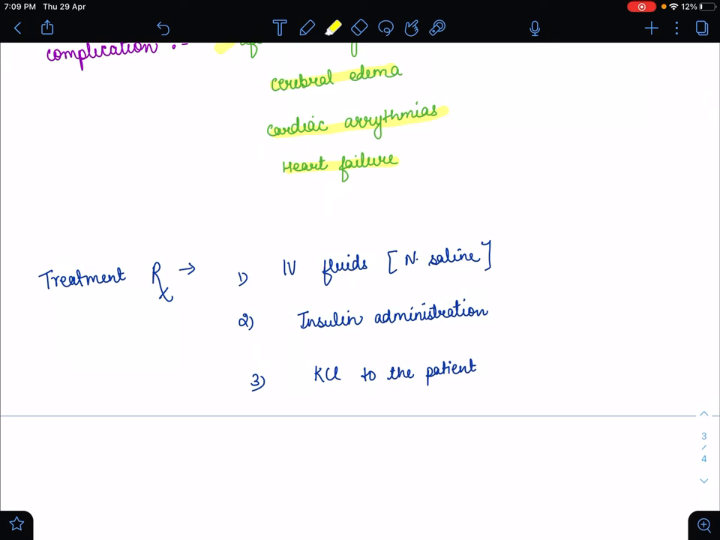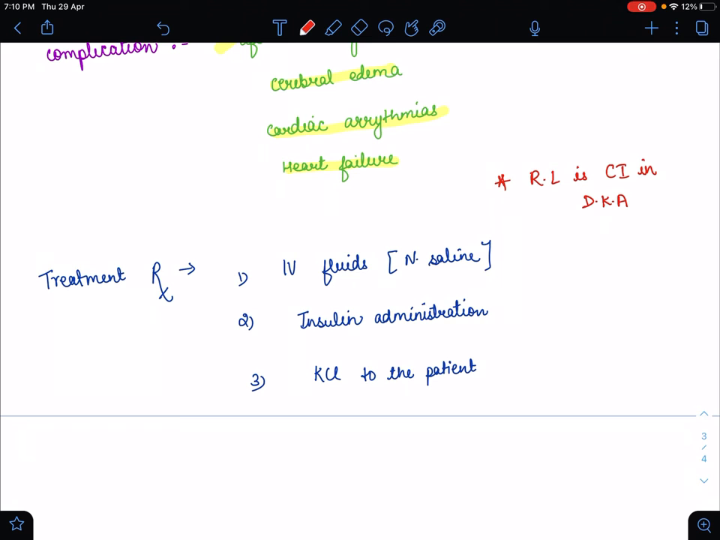So my question for you is, why do we not give ringer lactate in a DKA patient? Basically, ringer lactate is not given because ringer lactate contains potassium. In a DKA patient there is already hyperkalemia, so if we give ringer lactate, it increases the amount of potassium in the body even more. That's why ringer lactate is contraindicated. So I am going to write here that ringer lactate is contraindicated in diabetic ketoacidosis patients.